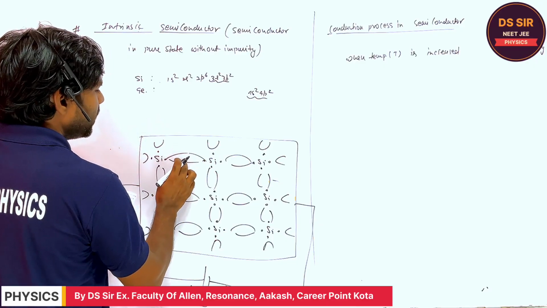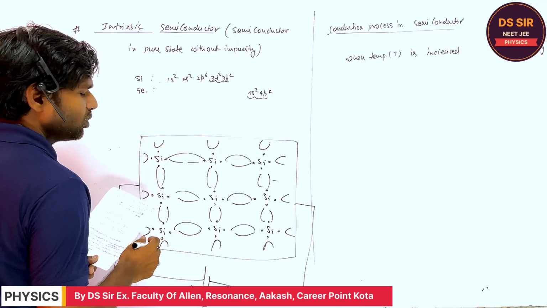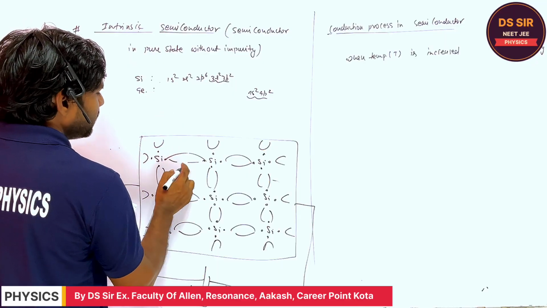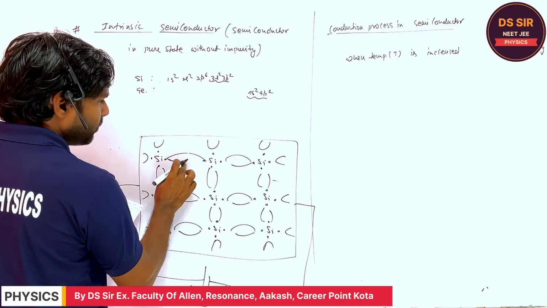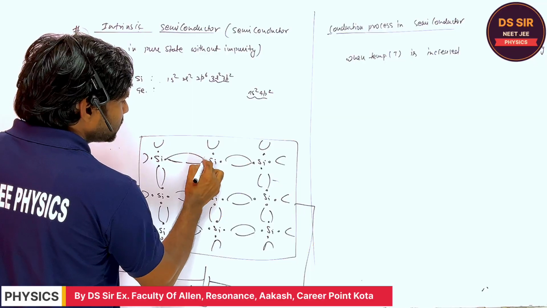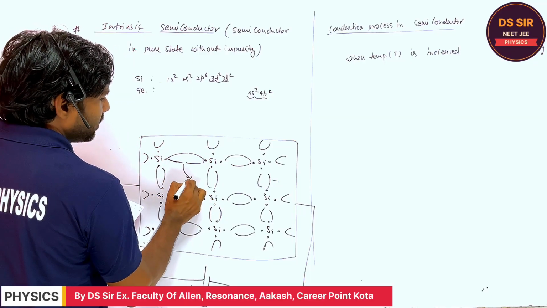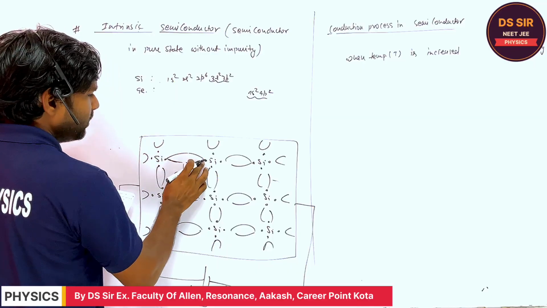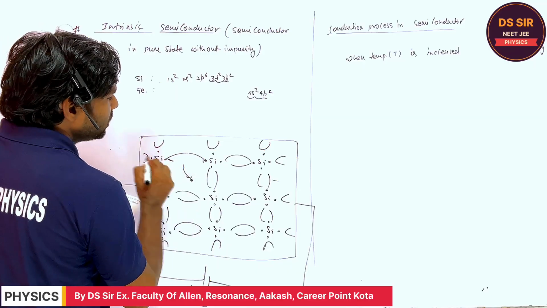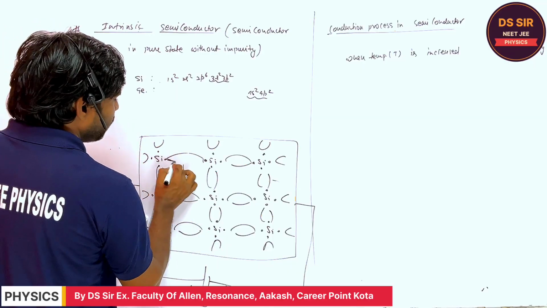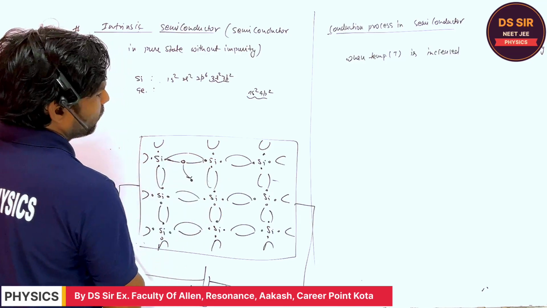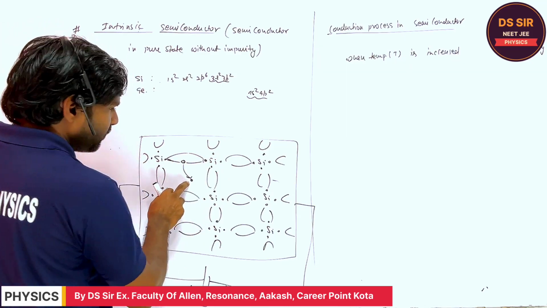This one covalent bond breaks. This covalent bond is formed by 2 electrons like this, and when one bond breaks, the electron is released, and therefore a vacancy is created over here. This is the free electron.